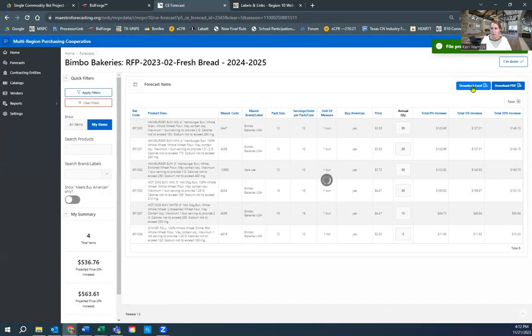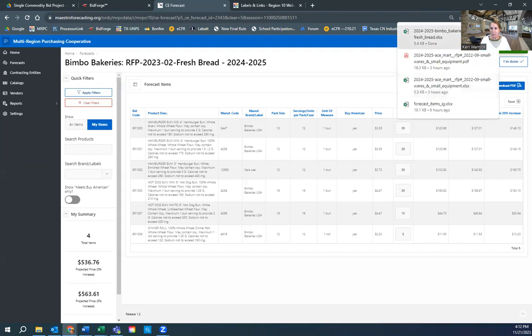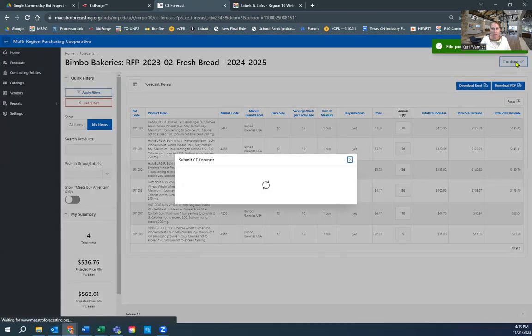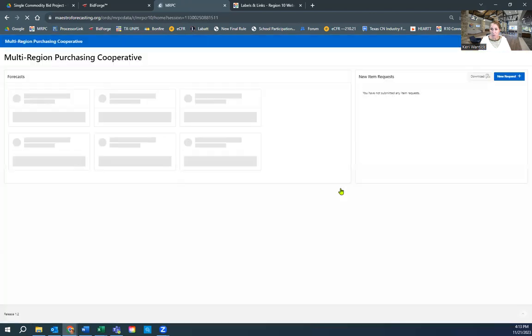Click on the Download Excel, which is what I recommend. It's going to download it to your Downloads folder. You can do the same for Download PDF. I like the Excel. It gives you some flexibility to work with it and do things with it, but that is certainly your choice. Maybe you want to download both. Once you've completed your list, you've clicked the download, now you're ready to click I'm done. You're going to confirm, yes, this is ready for my co-op to review.